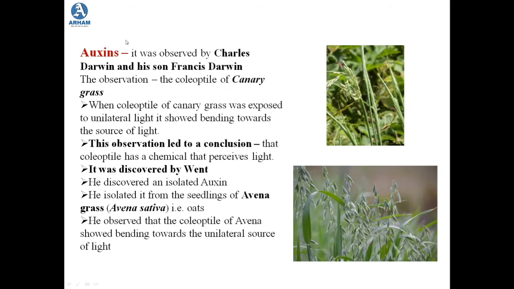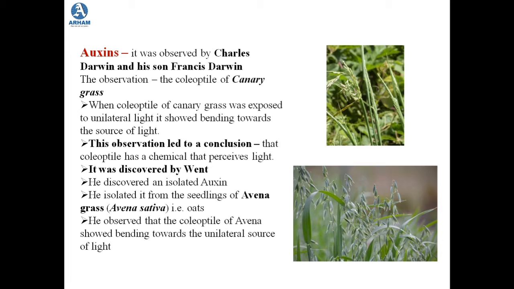Now we had started studying about auxin. This is the first growth hormone that we studied. Auxin was observed by Charles Darwin and his son Francis Darwin, in the coleoptile of the canary grass. And what did they observe?